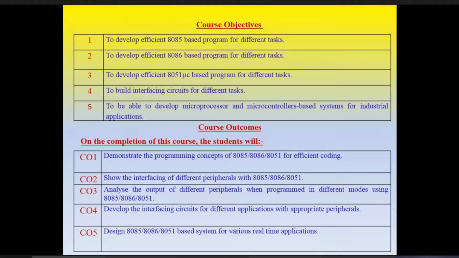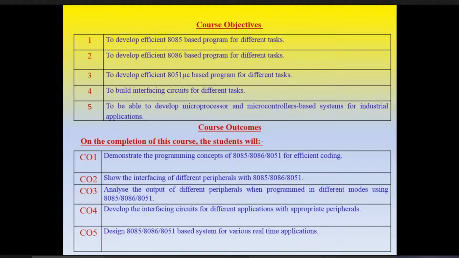So after completion of this lab, some outcomes are there also. Again, it is related with the programming part only. For writing the program, again I am repeating, you need a fair idea of the different blocks of the architecture, whether it is 8085 or 8086 or 8051. Then only you can relate the concept in the program. After the architecture, I will explain some major instructions, how to write them, where to use, how to use.